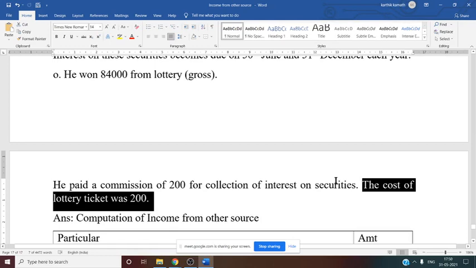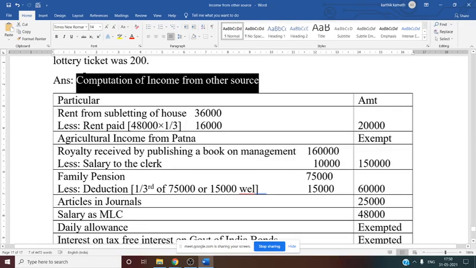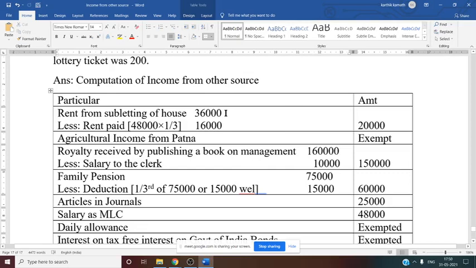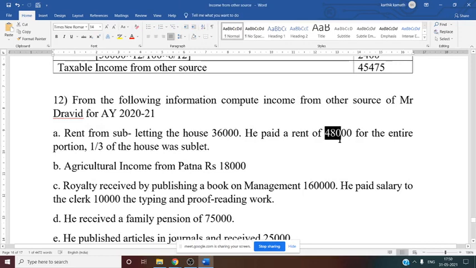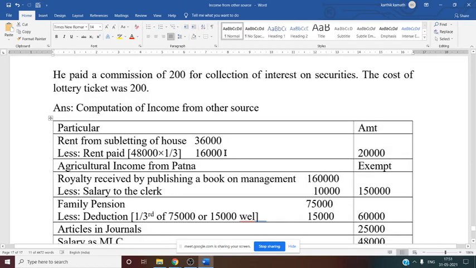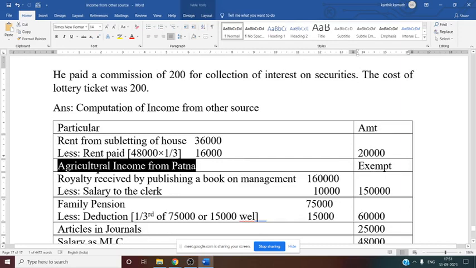See this computation of income from other source. First, rent from subletting the house. Rent received is given 36,000. From that you have to deduct rent paid. If you see the adjustment, rent received 36,000. From that we want only subletted portion rent paid, that is 48,000 into 1/3, that is 16,000. That you have to deduct from rent. So you will get 20,000 as a taxable amount. And agricultural income from partner, that is exempt since it is in India.